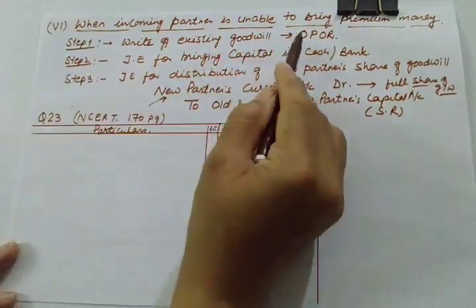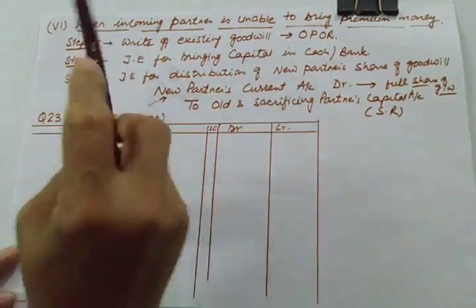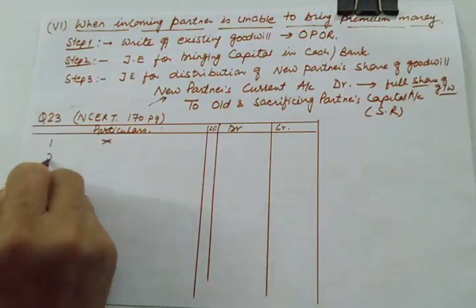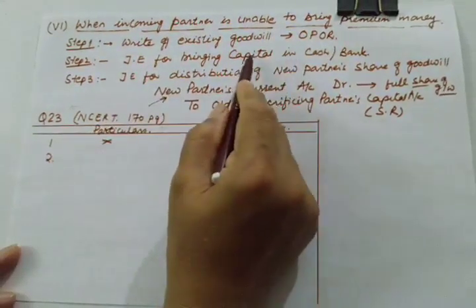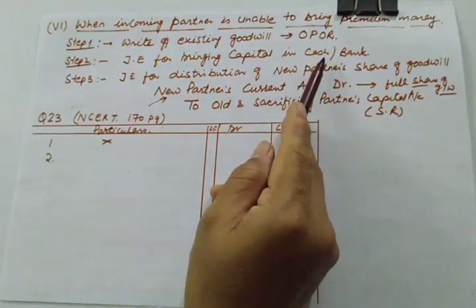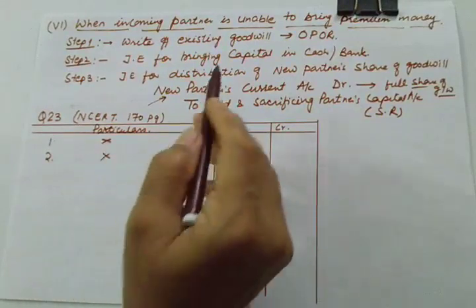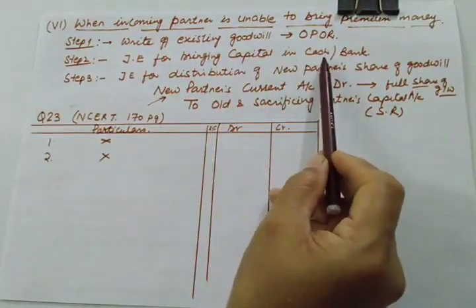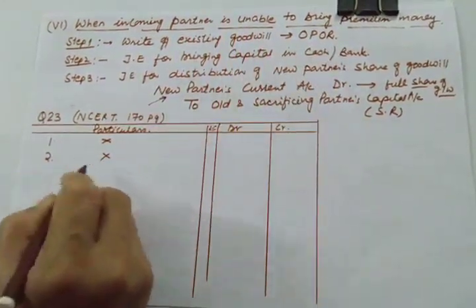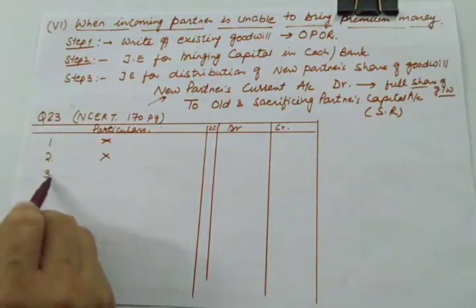So the first entry will not be done because there is no old goodwill existing in the books. The second entry cannot be done because no information relating to capital brought in by the new partner is given to us. So there will be no journal entry relating to capital brought in cash because he is not bringing premium. So we can easily skip this second entry also. You don't have to give anything in this regard. So let us move to the third entry.